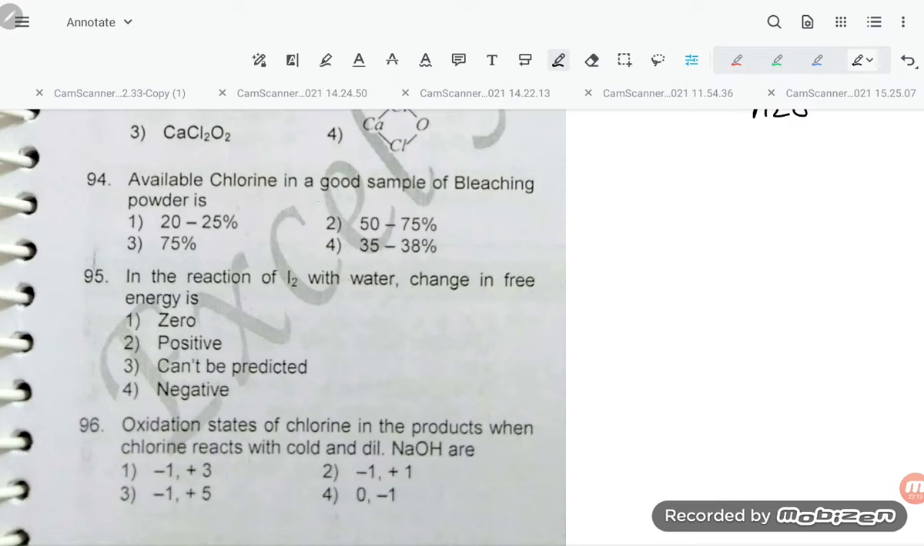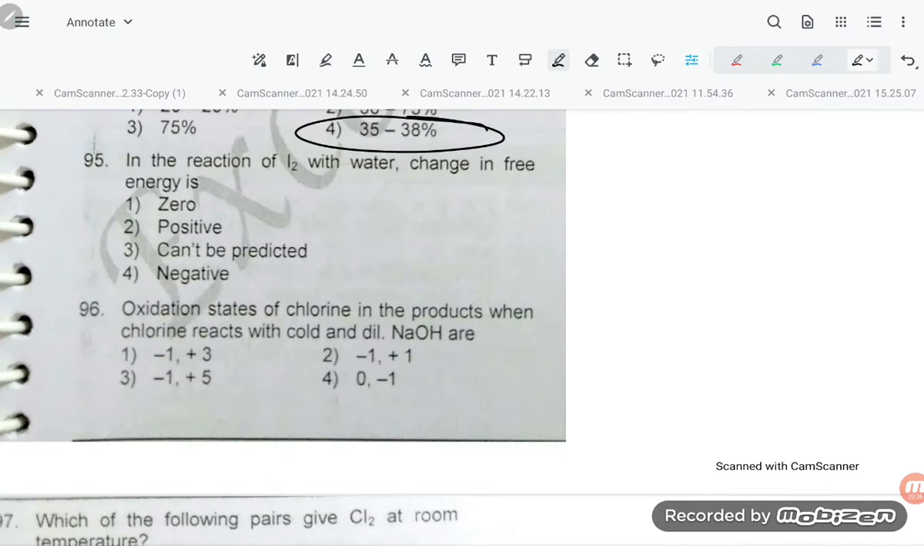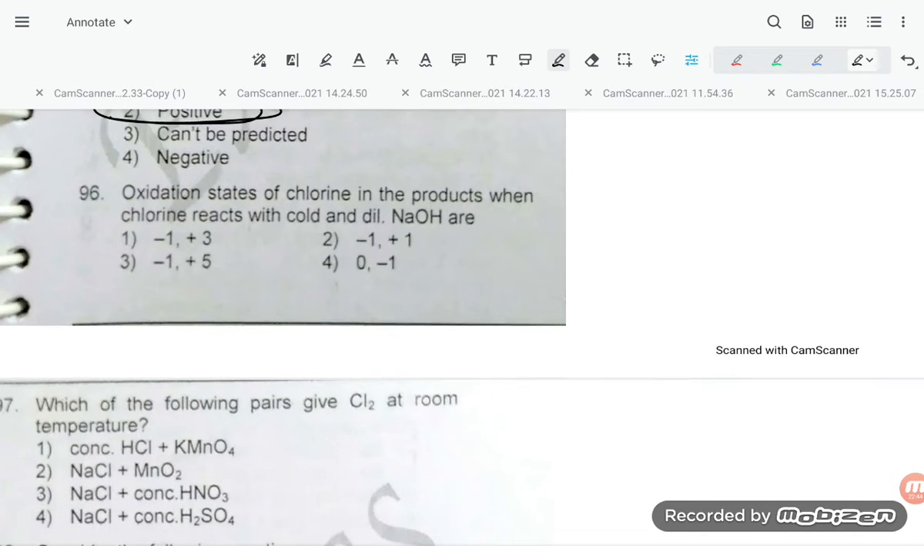Available chlorine in a good sample of bleaching powder is how much percent of chlorine, students? So 35 to 38%. In the reaction of I2 with water, change in free energy is. So 95, that is positive. Change in free energy will be positive in the reaction of I2 with water.